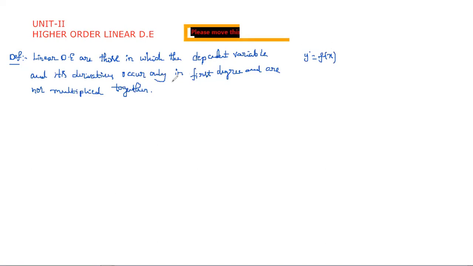So here, the dependent variable is nothing but y, and its derivatives, that is dy by dx, the rate of change, occur only in first degree. It means the order may be 1 or 2 or 3; order is not required here, we should not consider that. Only first degree, so the degree must be 1, and they are not multiplied together. If you are multiplying like this, then we say that this type of equations are non-linear equations.